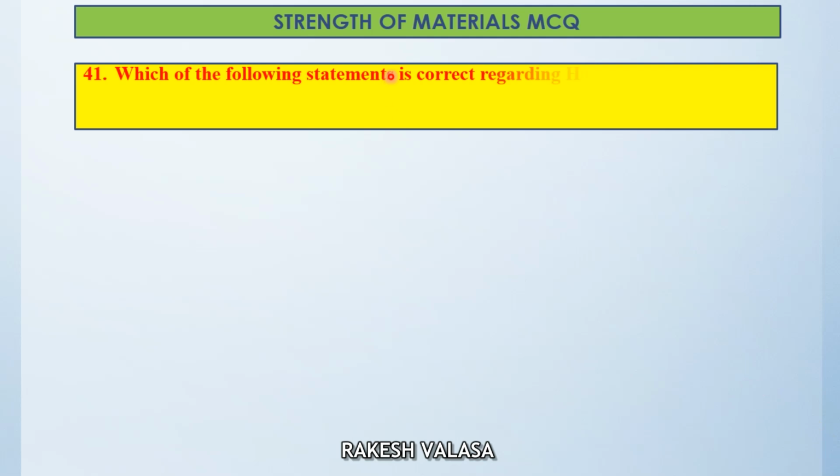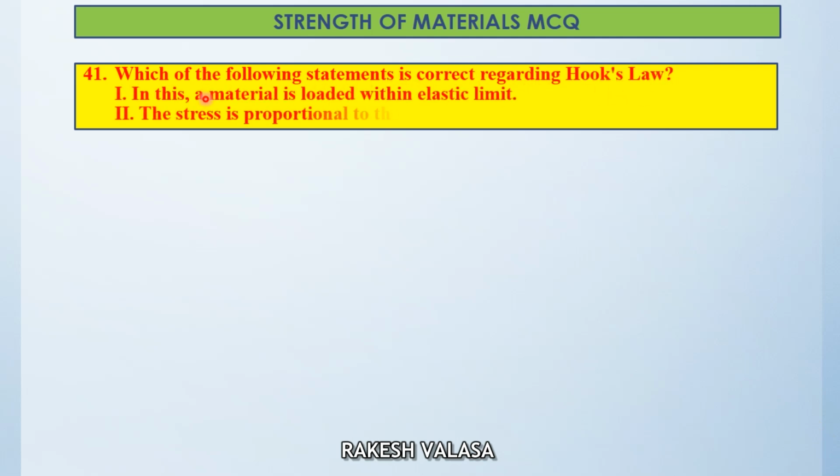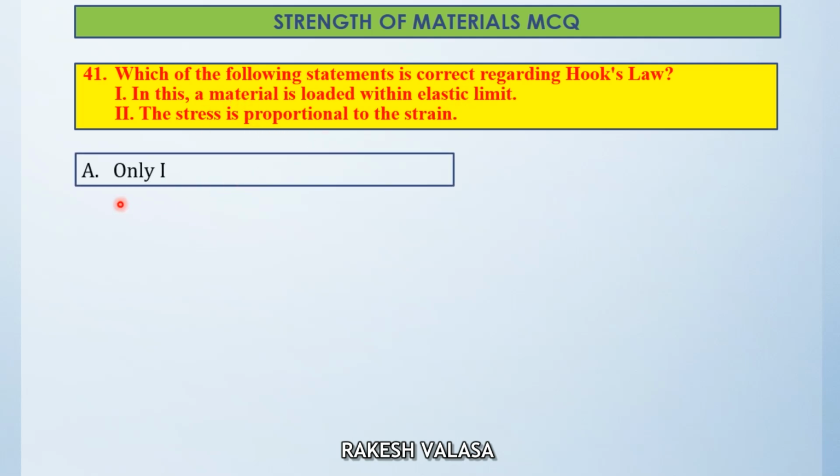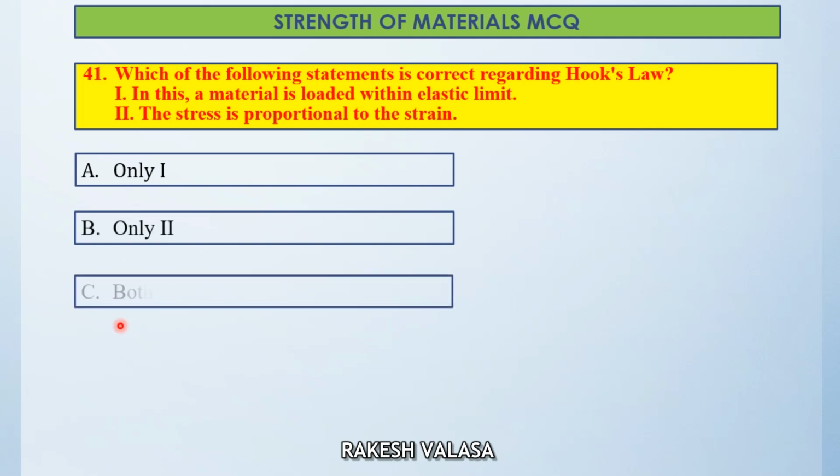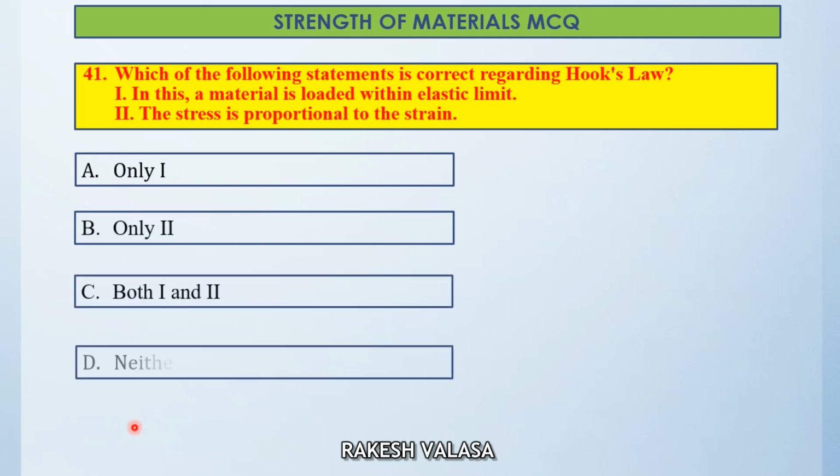Which of the following statements is correct regarding Hooke's law? Statement 1. In this, a material is loaded within elastic limit. Statement 2. The stress is proportional to the strain. Let us see the options. Option A, only 1. Option B, only 2. Option C, both 1 and 2. Option D, neither 1 nor 2.